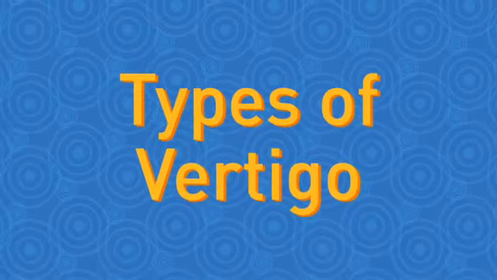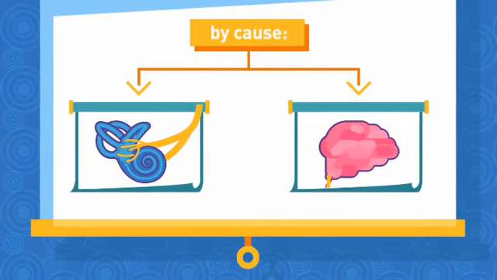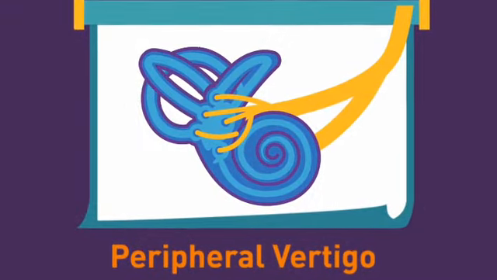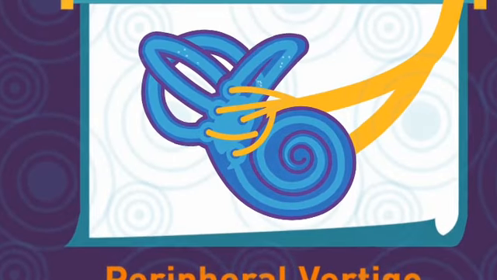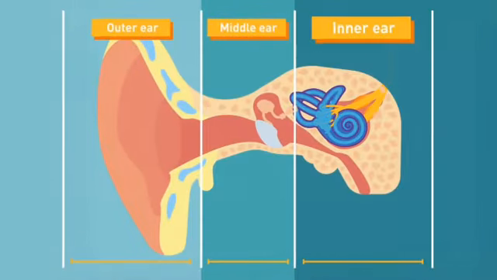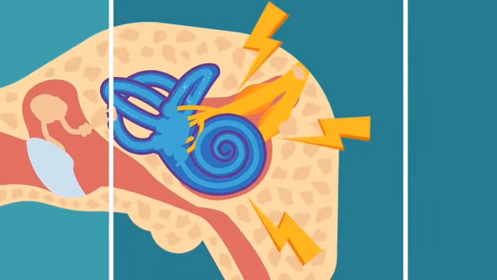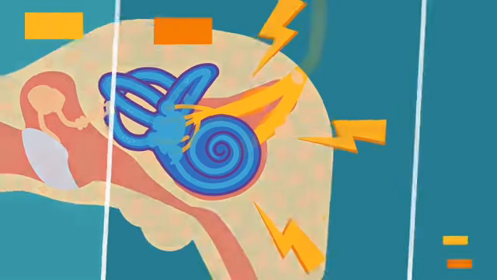Types of vertigo. There are 2 possible causes of vertigo: peripheral vertigo and central vertigo. Peripheral vertigo. Peripheral vertigo refers to the disorders that involve disturbances in the inner ear. The common disorders that may affect the inner ear, thereby causing the person to experience dizziness or vertigo, include vestibular